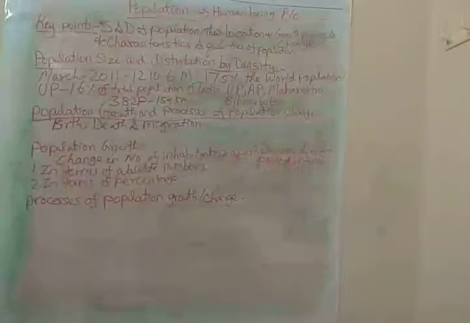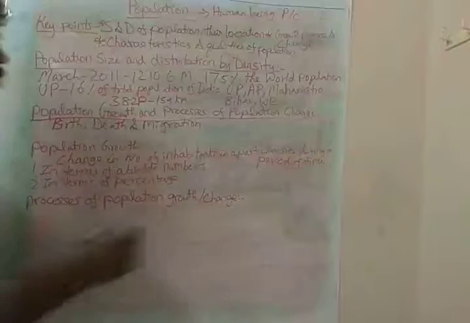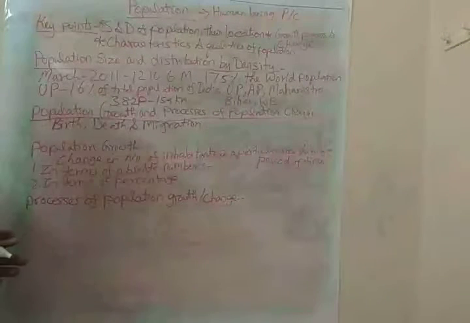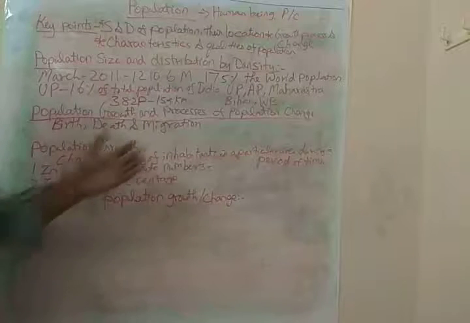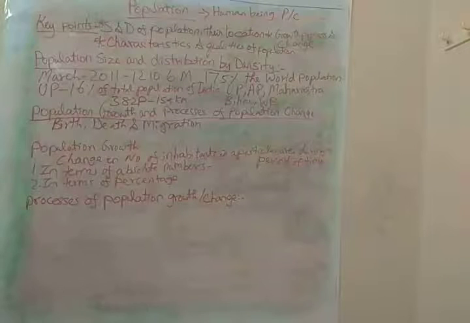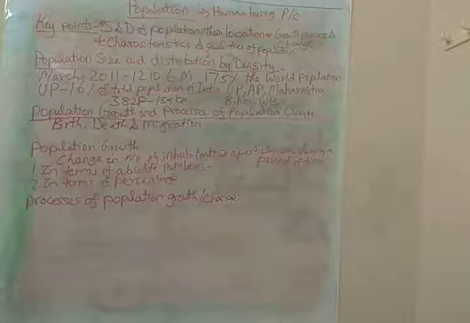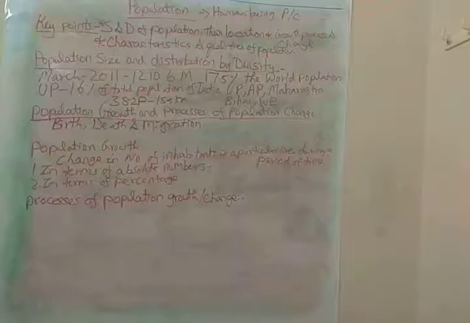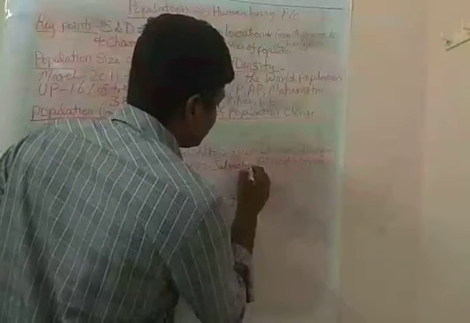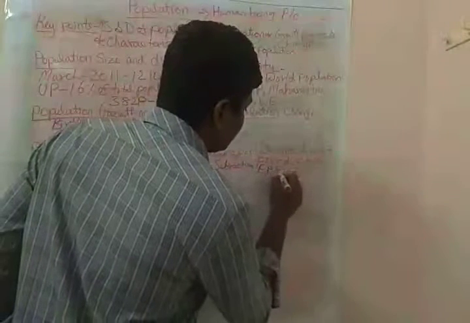So this first one, in terms of absolute number, means we know that normally the birth and death rate and everything are calculated for 100 people, from them it is calculated, right? Like a ratio. So we can say the absolute number is obtained by subtracting the earlier population from the later population.